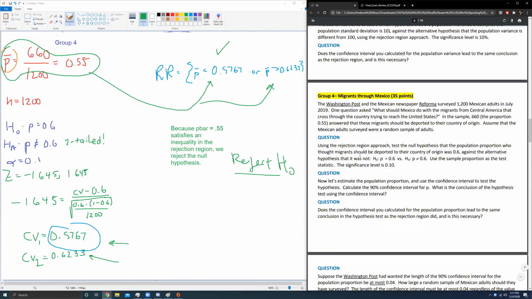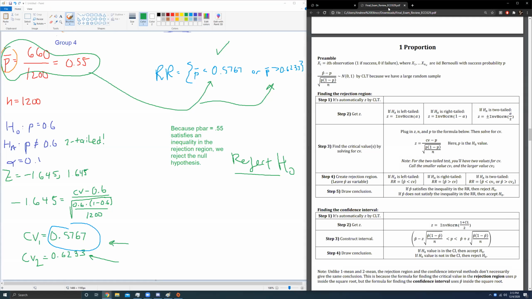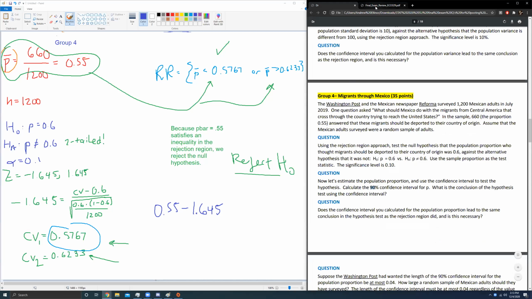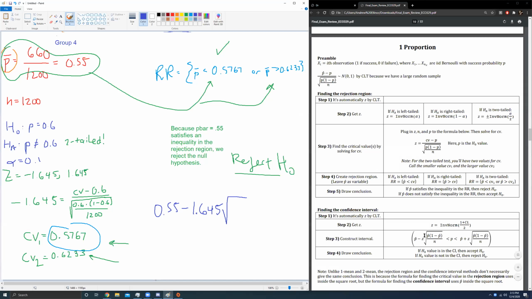I think the next one is the confidence interval, right? The next one says, what is the confidence interval? I'm just going to tell you to reference this formula. Notice one key difference between this one and this one: when I go to use this wacky square root formula, I'm going to actually write it out because I don't want you guys to mess this up. I need P bar. P bar comes first. So 0.55 minus Z, which is going to be 1.645, I would imagine, because it corresponds to a 90% confidence interval, which this is, times the square root of not P, but they want P hat or P bar.